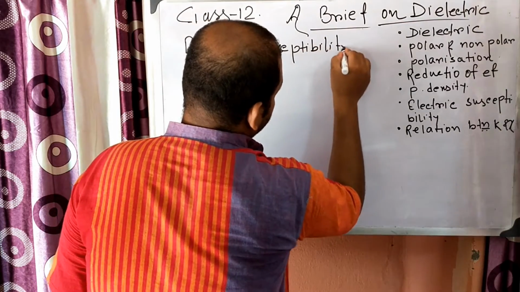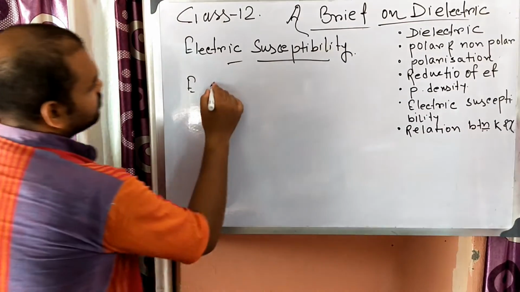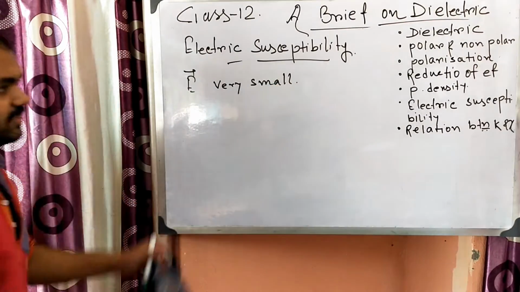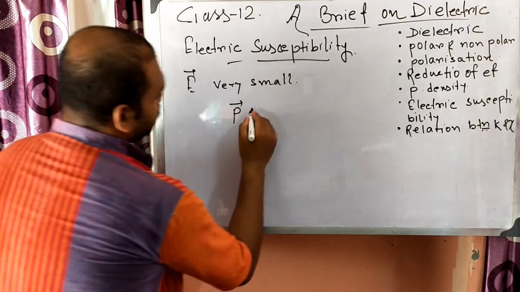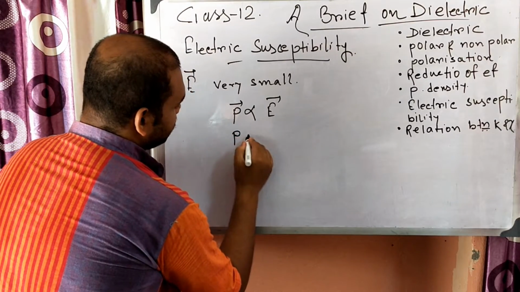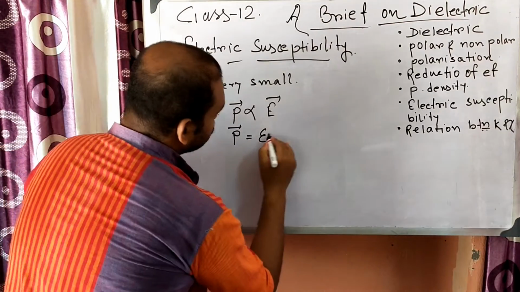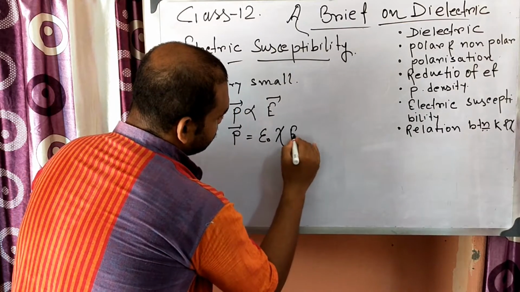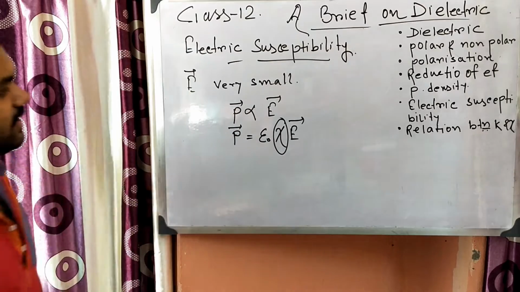When E is very small, then you can write P is proportional to E. So we can write P is equal to epsilon 0 into chi into E. This chi is known as electric susceptibility.